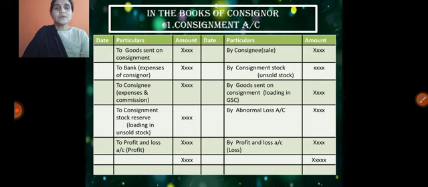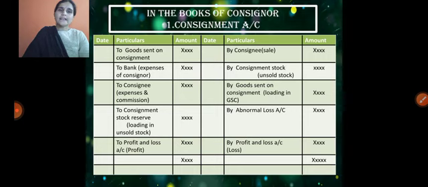This is only if given in the problem, then only we need to take invoice price, losses, etc. Otherwise normally we take goods sent on consignment, expenses of consignor, expenses of consignee, and commission of consignee on the debit side.